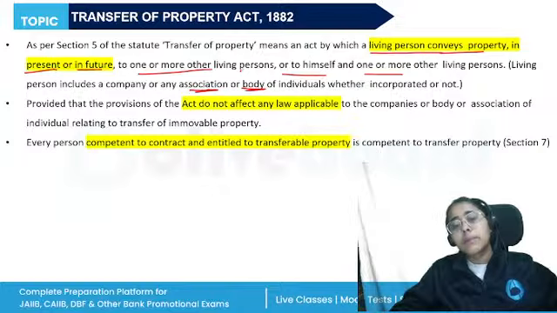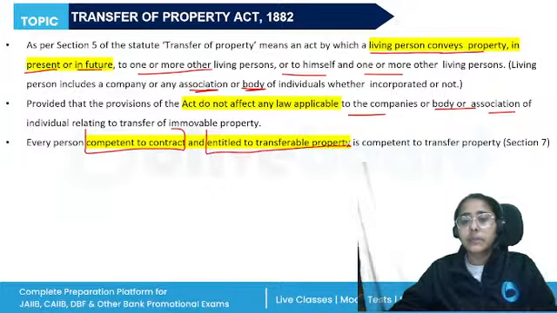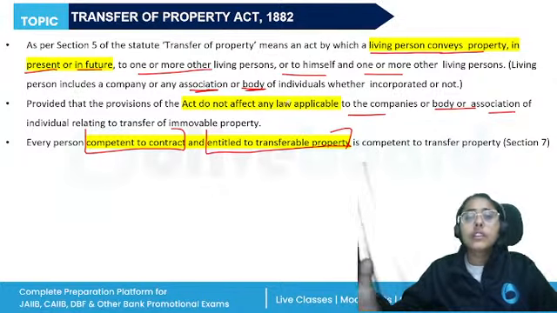Then here the provisions of the act do not affect any law applicable to companies or bodies or associations of individuals. Every person who is competent to contract and entitled to transferable property is competent to transfer the property. All right, so this is what is meant by a transfer of property, right? Now, when we talk about the transfer, it can either be through a sale of immovable property or it can also be a mortgage. Both the things are different.